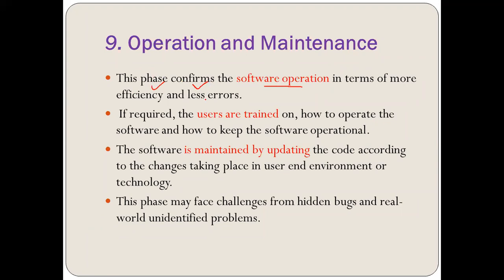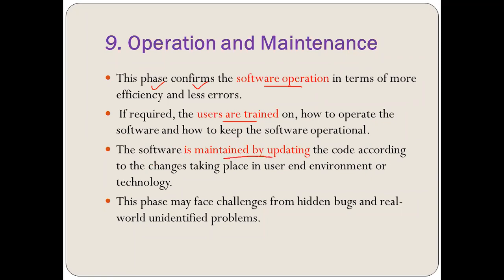Sometimes users are trained, and documents and manuals are provided to the software users, so that they can use this particular software efficiently.